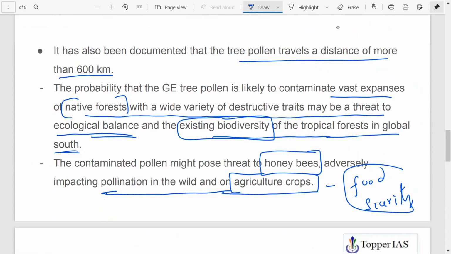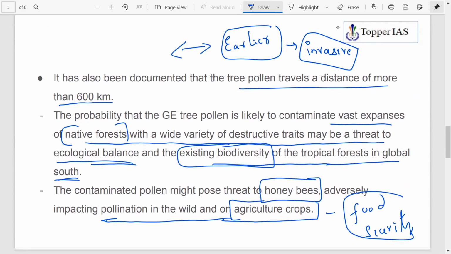So these are a few things. Remember, with respect to possible impacts, we never know what the likely impacts can be, because the gene modification may happen over a long period of time, and it can also act as an invasive species. And the transfer of genes and all those things can also create super weeds, like we have seen in GM crops also. So we have health impacts also. So remember that.